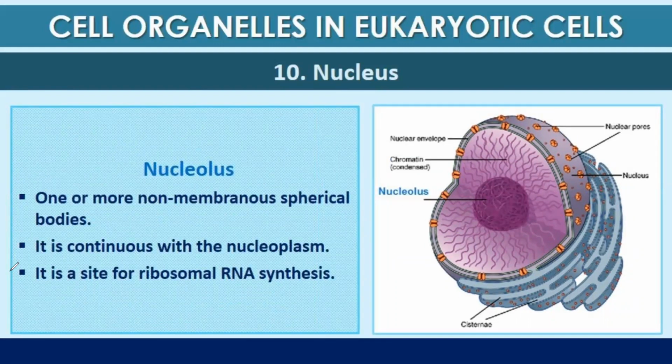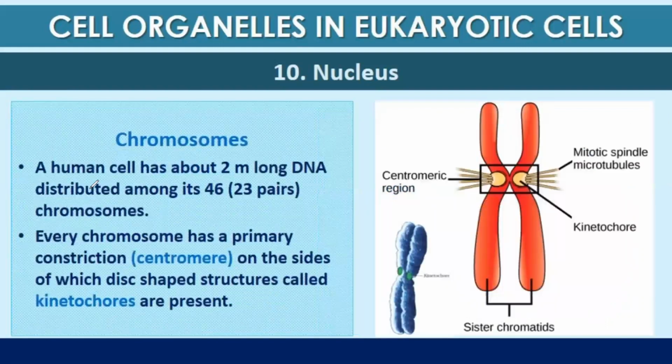Nucleolus, which is a dense organelle present in the nucleus. One or more non-membranous spherical bodies are present in the nucleus. It is continuous with the nucleoplasm. It's the site for ribosomal RNA synthesis.